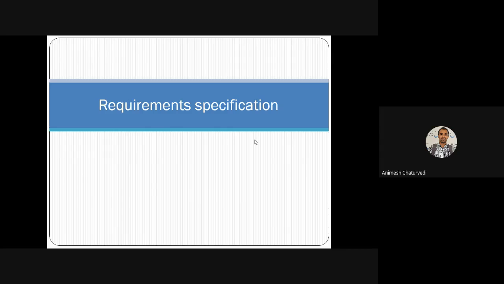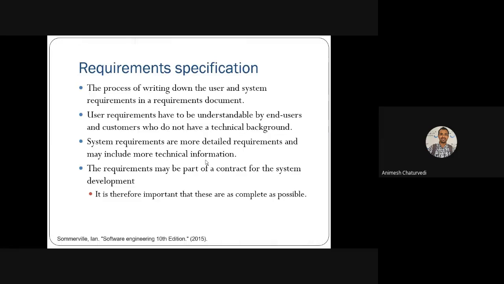Hello, so now we are going to see requirements specification. What are the requirements specification and how do we have to deal with them? The fundamentals of the requirement specifications are that it has to be written down, meaning there has to be proper writing of the users' or the system's requirements in a document. That type of document may consist of two types of requirement.